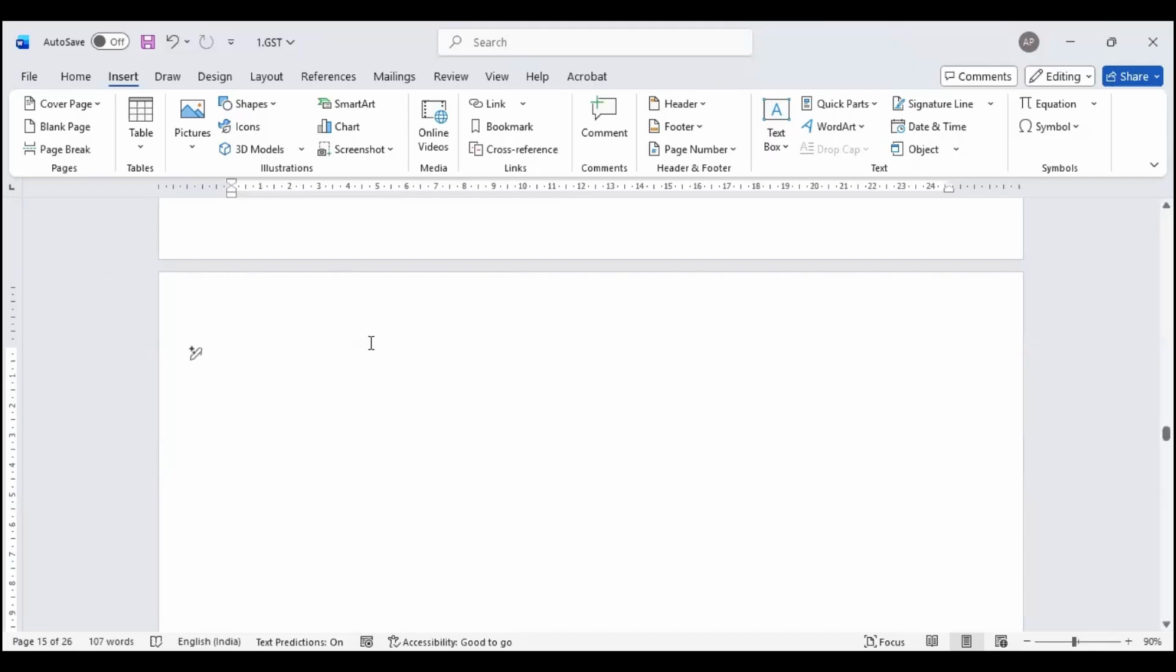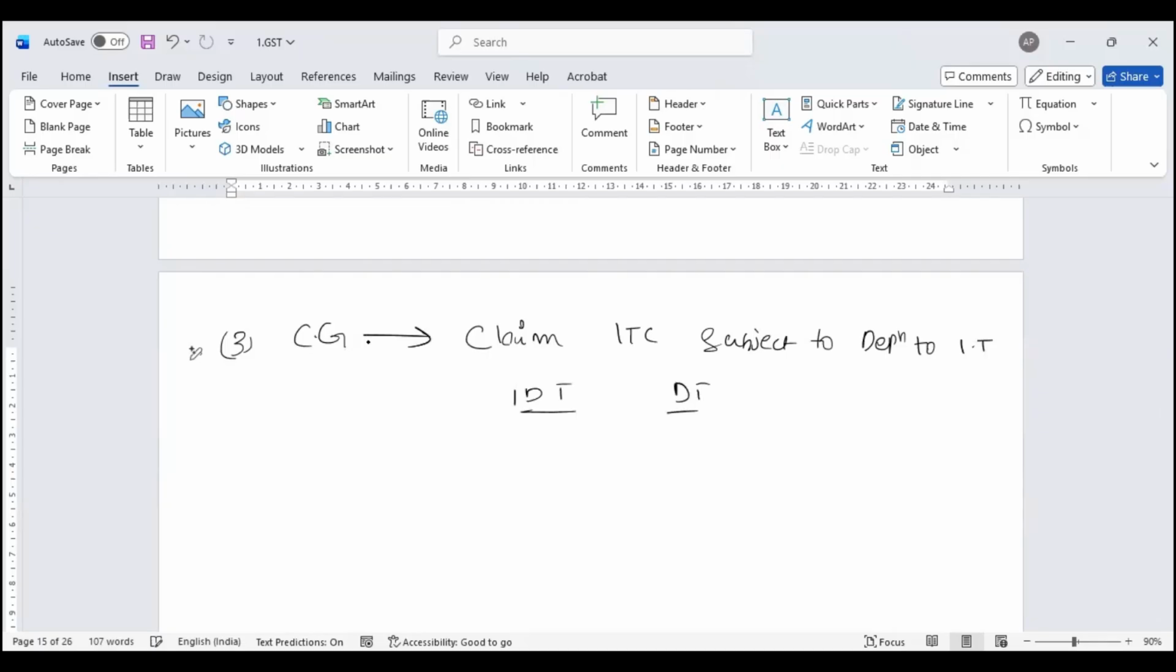From there, section 16 further says, with respect to capital goods, subsection 3, in case you have capital goods and you claim input tax credit, it is subject to depreciation under the Income Tax Act. That means if you want the benefit of input tax credit, you cannot claim depreciation under direct tax. If you have not claimed the benefit of input tax credit, you can claim depreciation under direct tax.